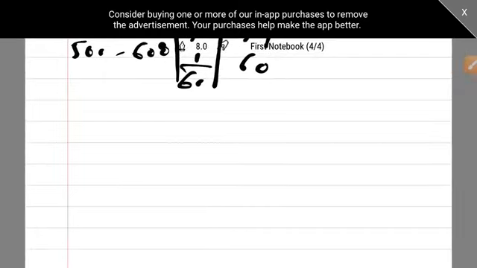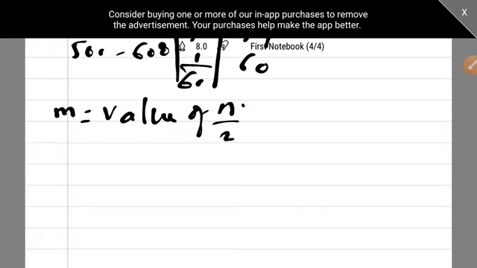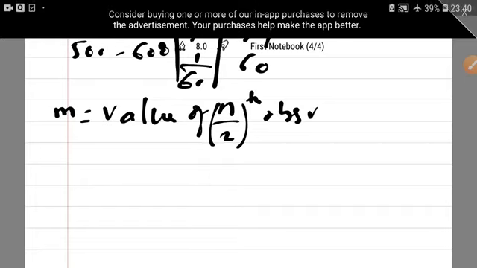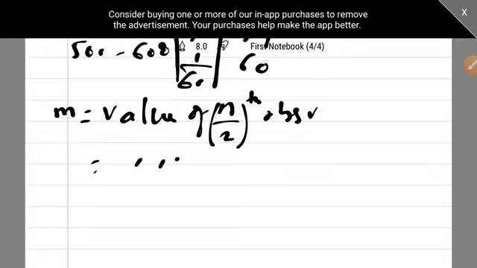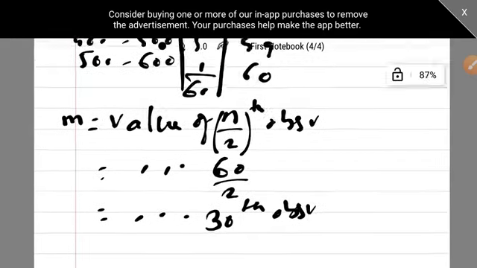I told you the first step: median is equal to the value of the n upon 2th observation. N is 60, so it is 60 upon 2, the 30th observation.